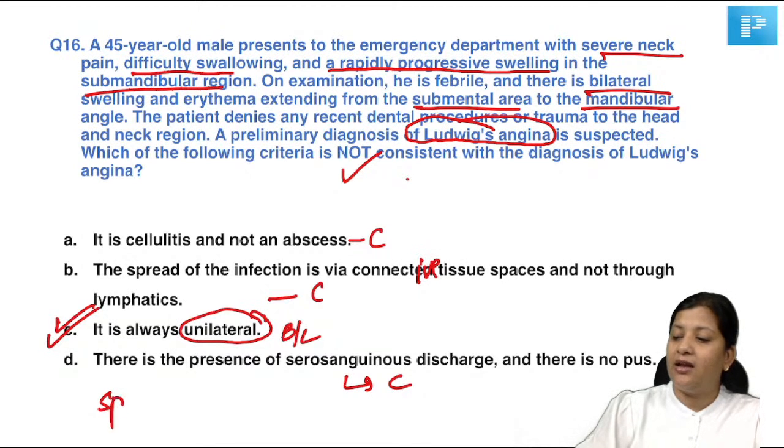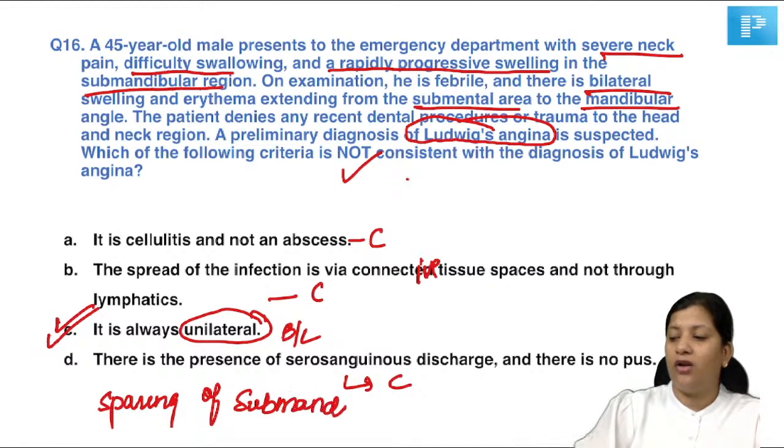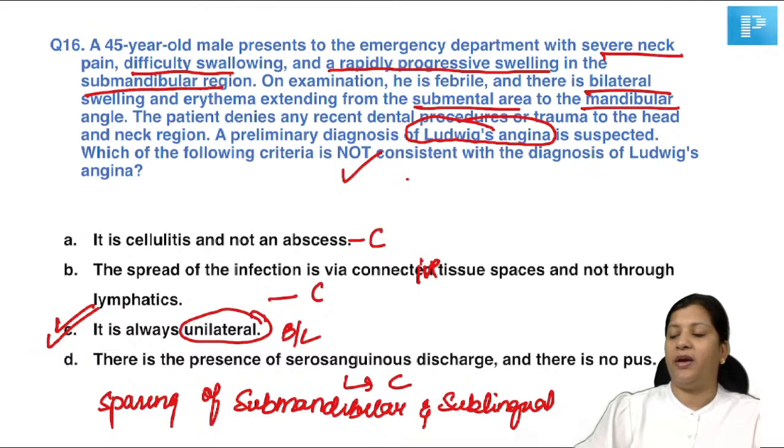And one more statement is there to this criteria. There is sparing of the submandibular and sublingual salivary glands. So although it is involving the submandibular space and the sublingual space, the glands are spared. So the submandibular and the sublingual glands are spared. So I hope everybody understood this criteria.